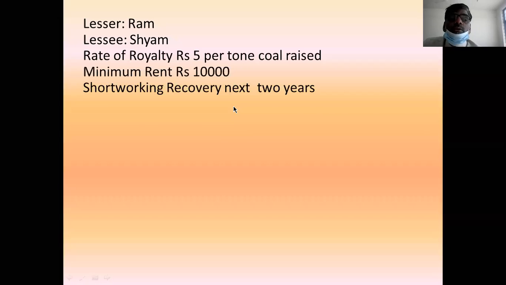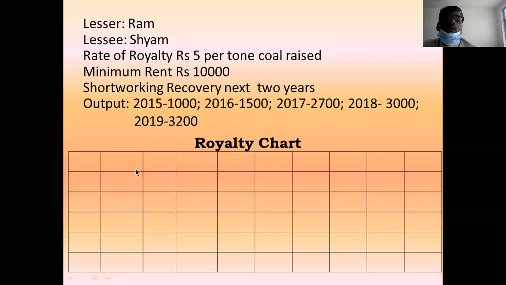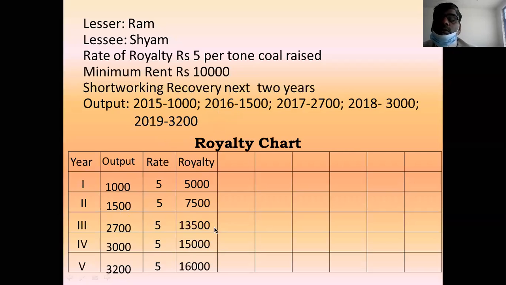Again, I solve the same example. Output is the same. I'll draw the royalty chart. Year: first year, second year, third year, fourth year, fifth year. Output is 1,000, 1,500, 2,000, and this is the same. The royalty rate is 5. Royalty is 5,000, same royalty. Minimum rent is the same.